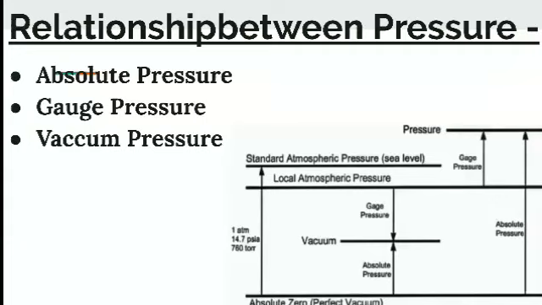In this case, it is clear that we have the absolute zero pressure, vacuum, your datum line, gauge pressure, and the standard atmospheric pressure, which is sea level pressure.